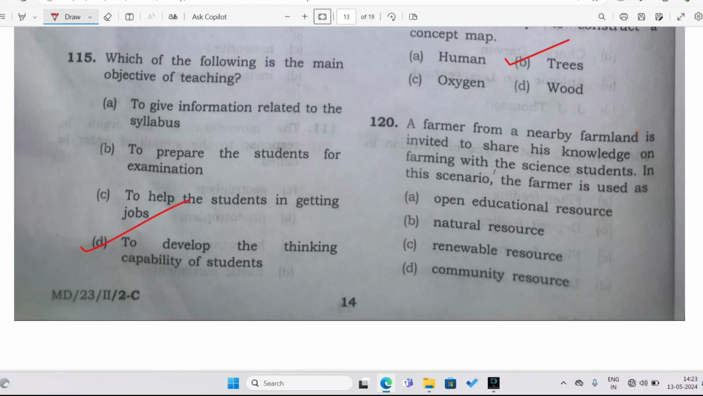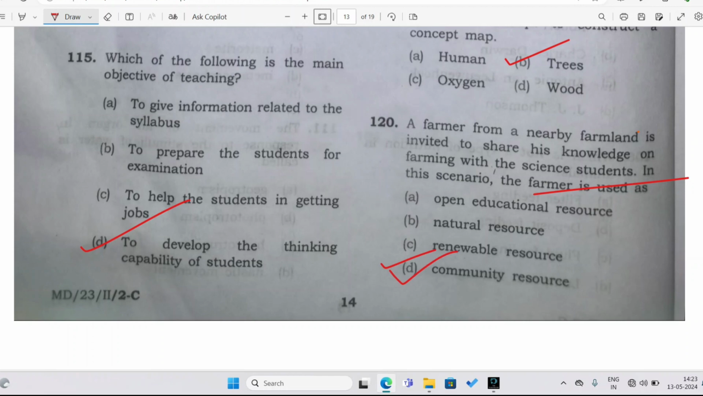knowledge in farming with the science students. In this scenario, the farmer is what? The farmer is an open educational resource, or he is a natural resource, or he is a renewable resource, or he is a community resource. So which one do you think is the correct answer? Of course, the correct answer is option number D.